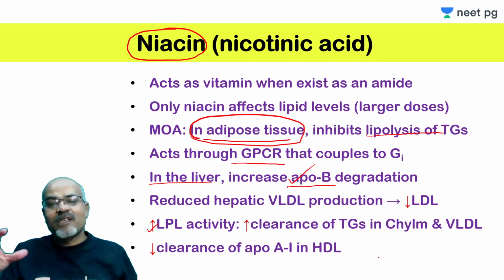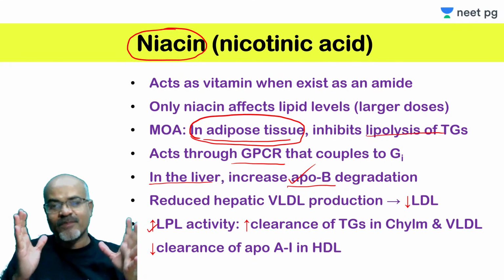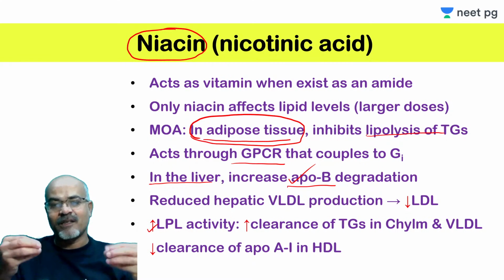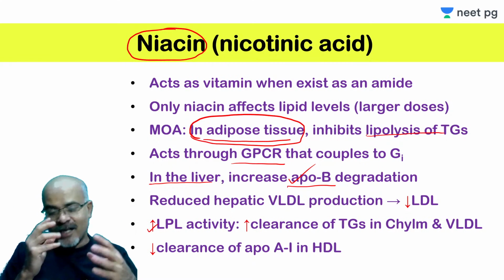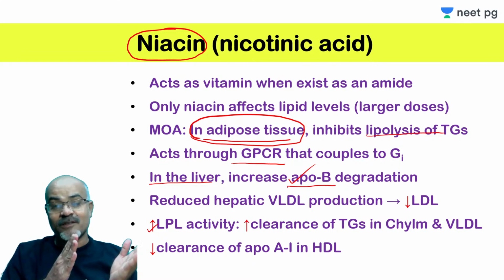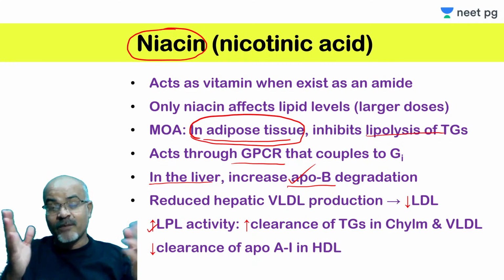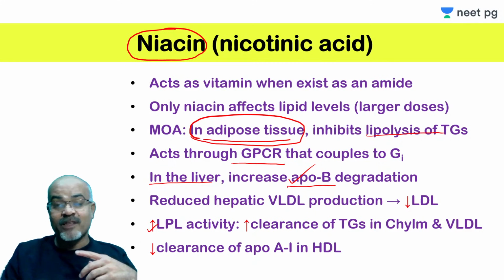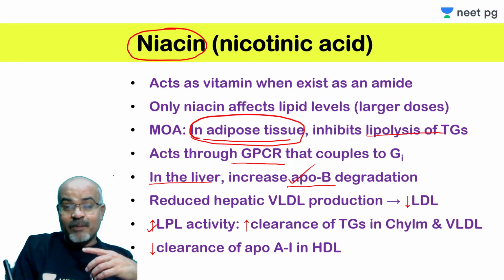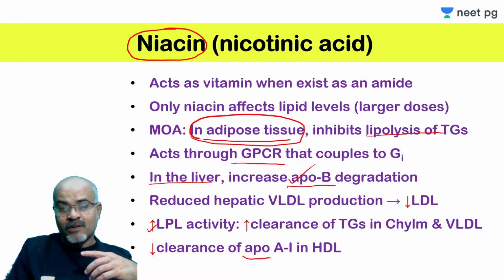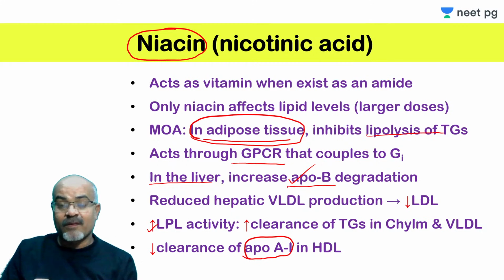ApoA1 is a very important apolipoprotein which is associated with HDL. If there is a decrease or deficiency of ApoA1, or a defect in the gene of ApoA1, there will be very low HDL, and ApoA1 is considered an independent risk factor for atherosclerosis. This alone is considered a risk factor.